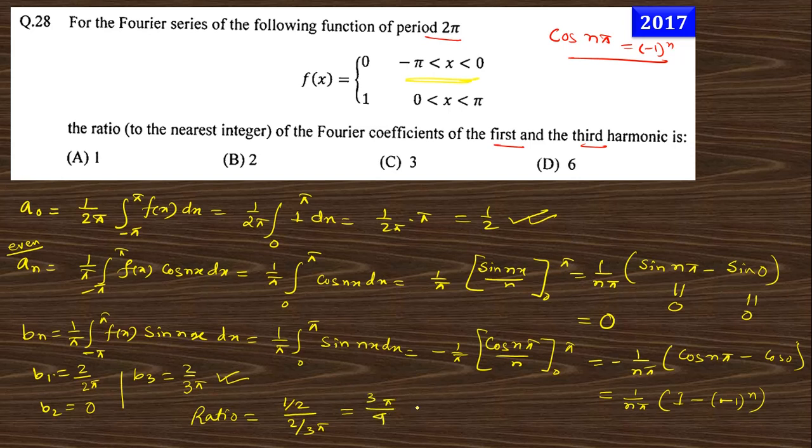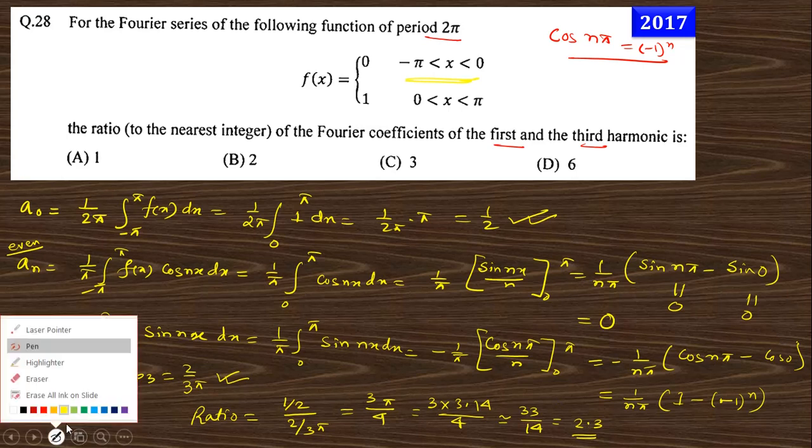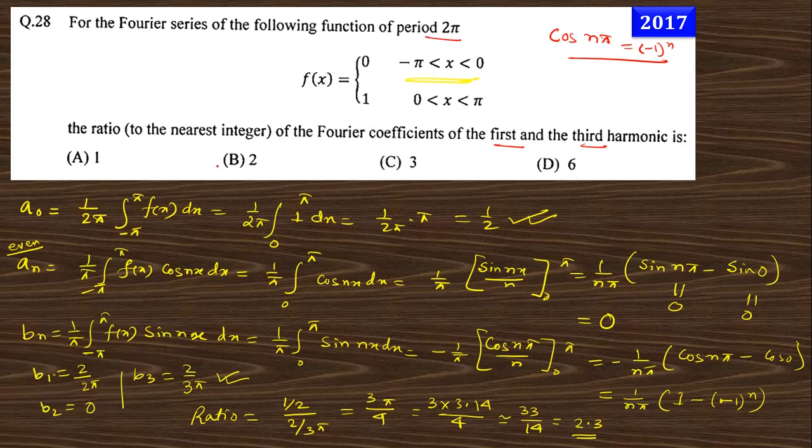If we multiply 3 into 3.14 by 4, or take pi as 22 by 7, then this will be 33 by 14, which is nearly equal to 2.3. So option B is the correct answer of this question.